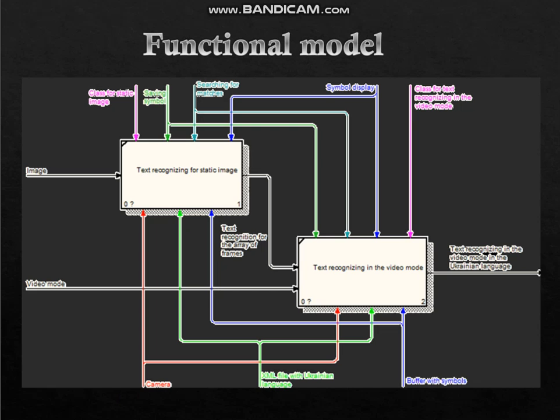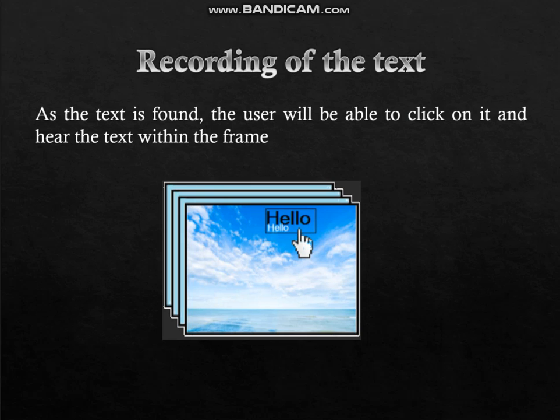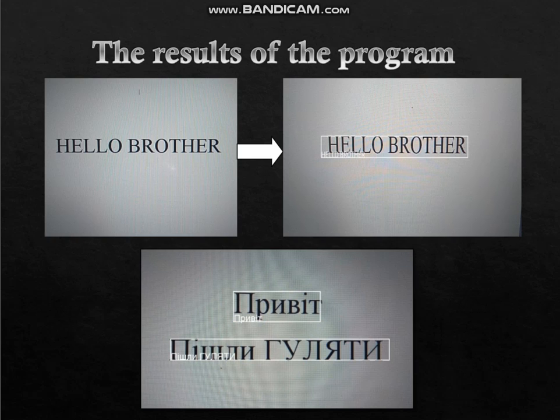To compare characters from an image and from the XML file, the character in the image is converted to a specific standard, namely the font and its size are changed. Then the symbols from the image and the file are compared. This uses a script to compare characters from OCR technology. Once a character is found, it is stored in a temporary buffer that sequentially accumulates the characters. As the text is found, the user will be able to click on it and hear the text within the frame. This screenshot shows how the program works with Ukrainian and English characters.